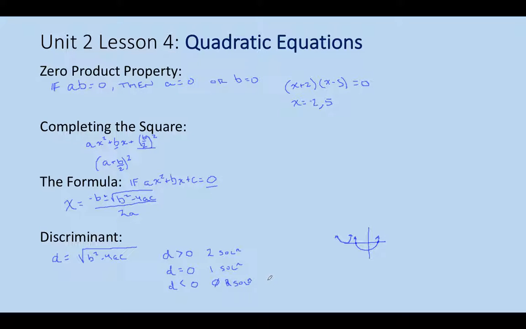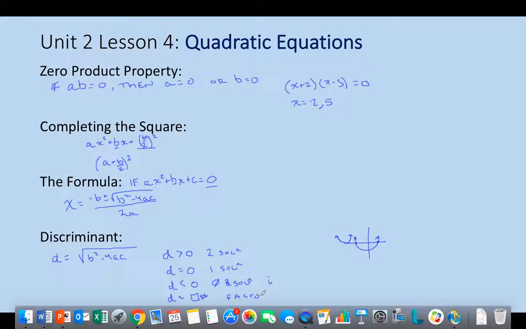Meaning our solutions are imaginary, and we'll have to use a lot of that complex number stuff that we did in lesson 3. Also, if our discriminant is a square number, that tells us that we could have solved it by factoring. We might not have wanted to solve it by factoring. That could have been more difficult. But if it was a square number like 16 or 25, then we could have factored it.